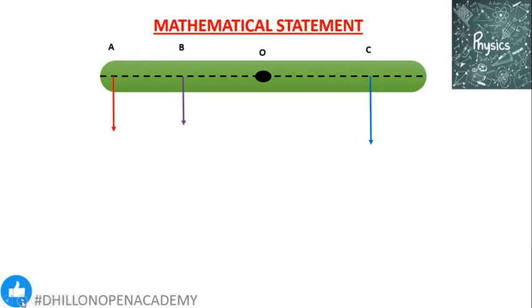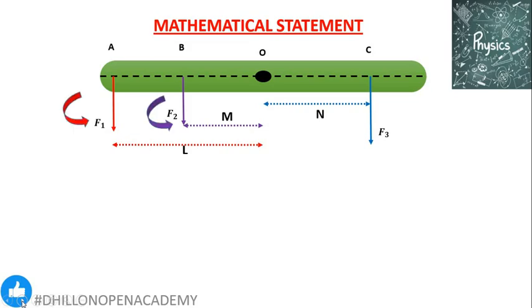So here we have a body pivoted at the point O, which is acted upon by the forces F1, F2 and F3 respectively at A, B and C. Forces F1 and F2 are trying to produce anti-clockwise moment. Force F3 is trying to produce a clockwise moment.